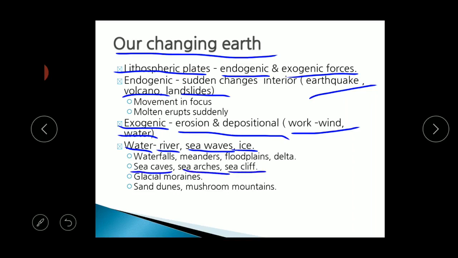And the ice creates the glacial moraines and some changes like the mountain moraines, and these changes will be brought by the water and by the wind. Some sand dunes, mushroom mountains in the desert region, and the sand dunes are seen in China.